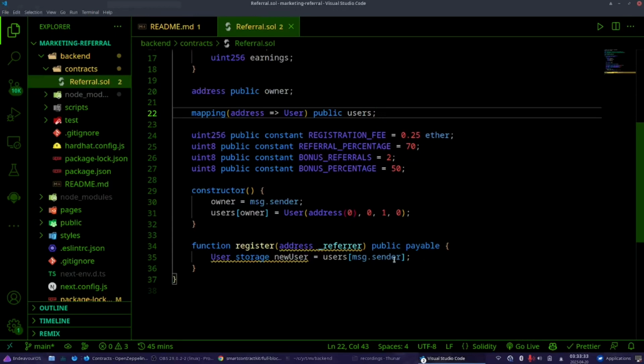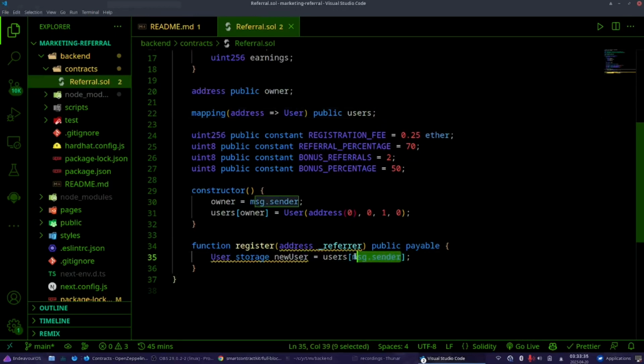Basically, msg.sender is a built-in Solidity feature. It is the address of the person or entity that's calling the function. So if you are calling the function, you are the message sender.